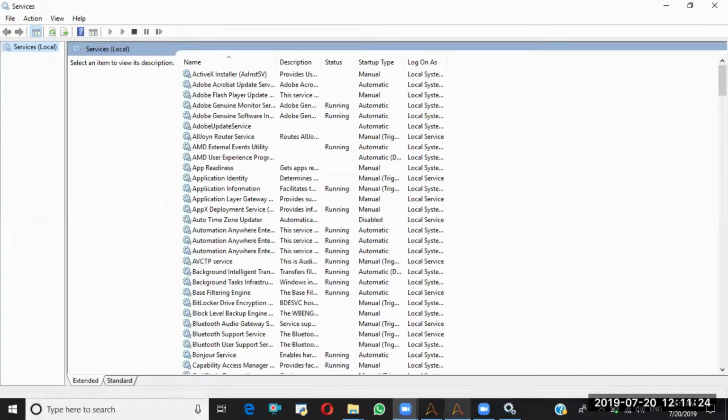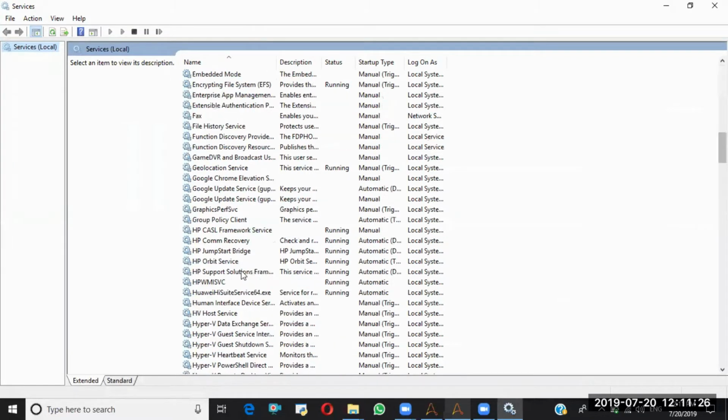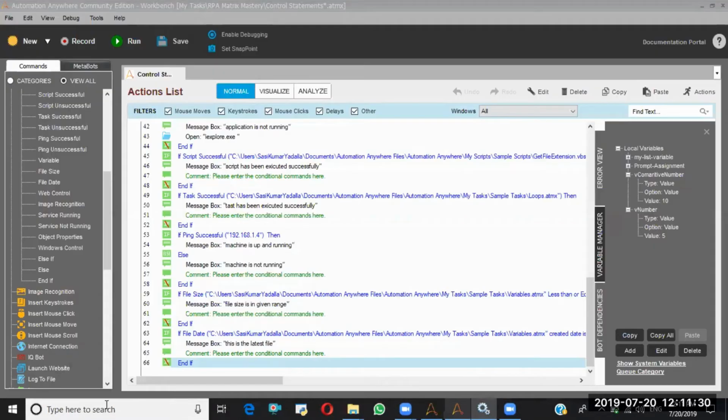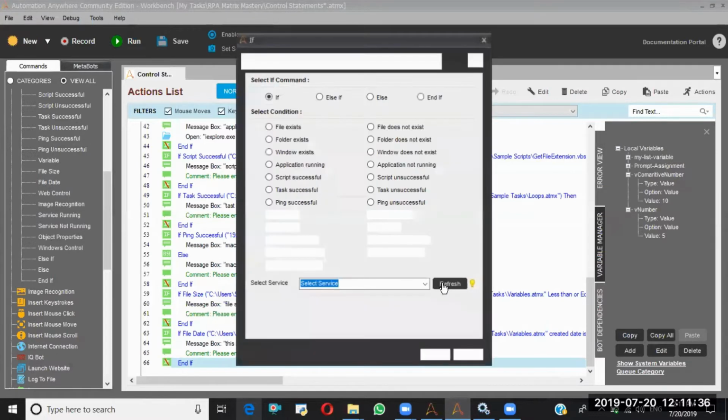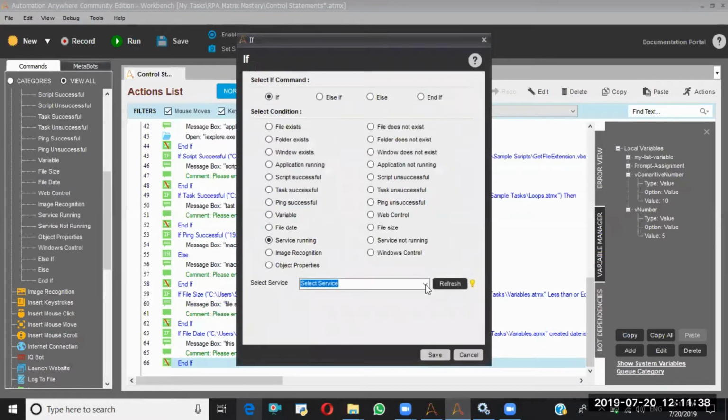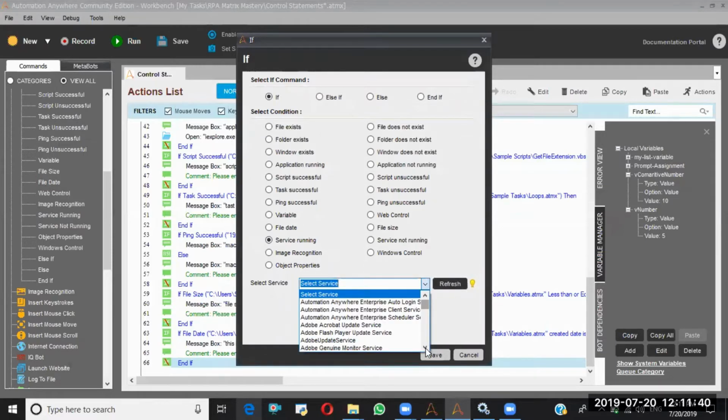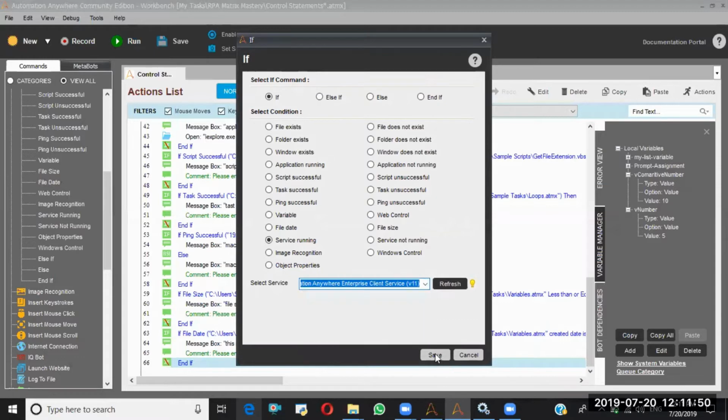If you want to check the status of these services, you can use this services condition, if the service is running. Here you can see all the services. I want to check whether the auto present client service is running or not. Save.